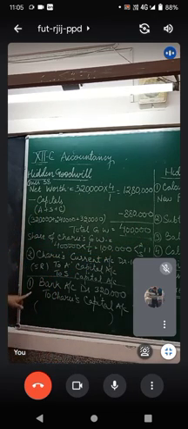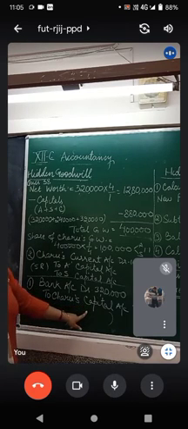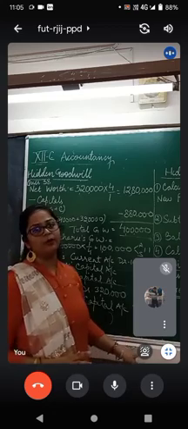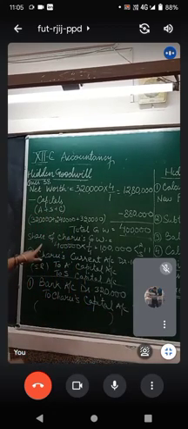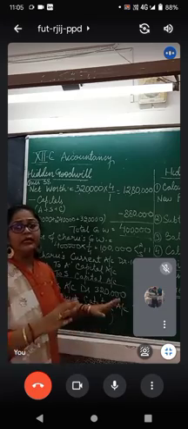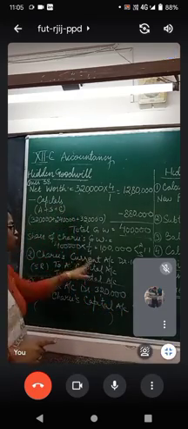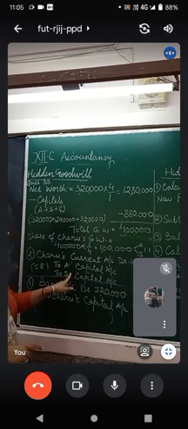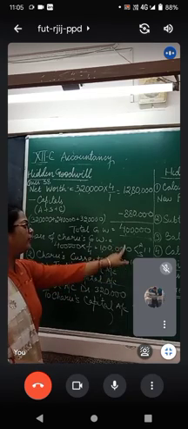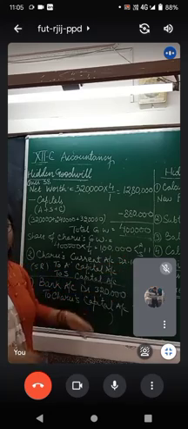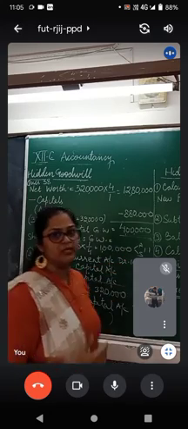Next, we have passed a journal entry with reference to the capital of C: bank account debit to C's capital account, the capital brought into the business by C. And the second journal entry includes the share of C's goodwill distributed to A and B in their sacrificing ratio. So C's current account debit to A and to B, which is divided in their profit sharing ratio. Since it is not mentioned, it is 1:1.